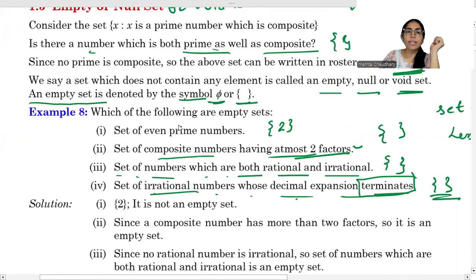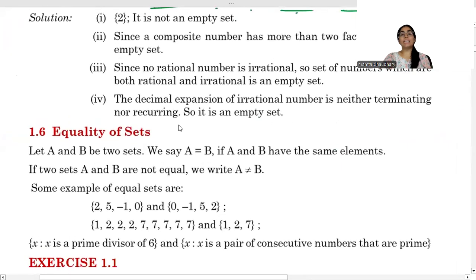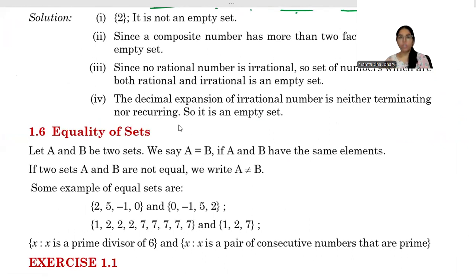No element means it is a null set. Okay. Now, next is equality of sets. Means when can we say two sets are equal? You know that sets are represented by capital alphabets. So when we are saying the two sets are equal, we will write it as A equals B. And when can we say it? When both the sets have the same elements.